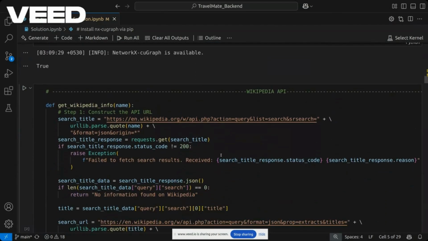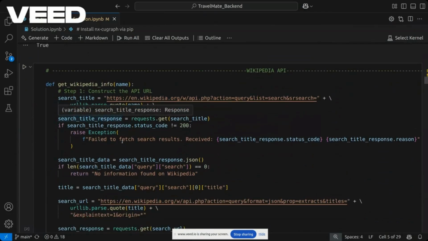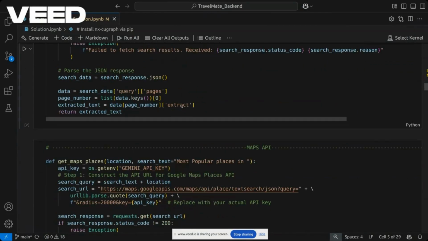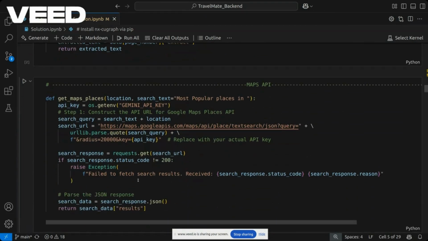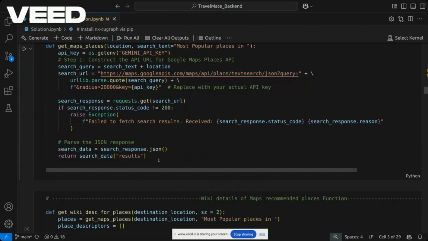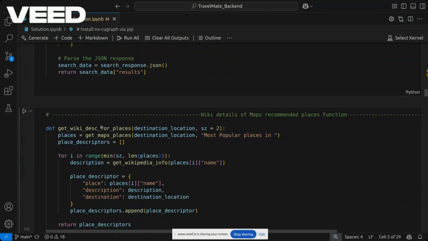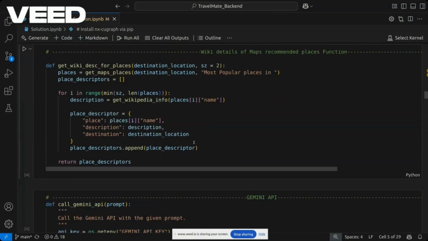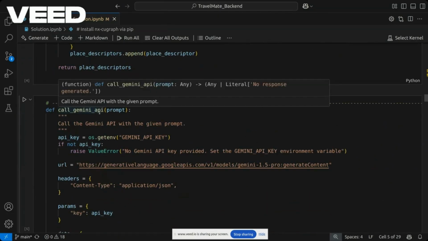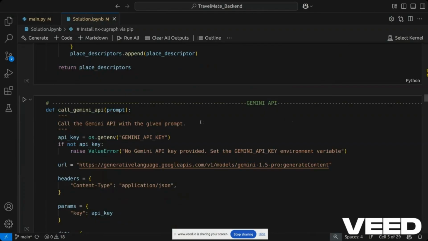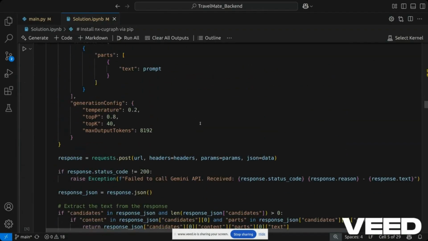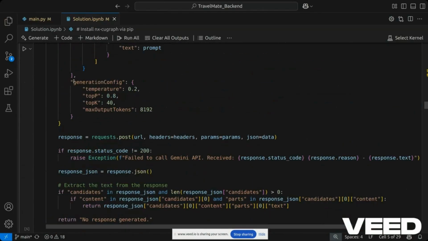This is the Wikipedia API that fetches the information about a specific page or a location. This is the Maps API. This gives a list of some number of places in a city or any destination location. This is the Get Wikipedia description for places, combining the above two functions. This is the Call Gemini API function. This is just an integration of the API provided by Gemini. We can set these attributes over here.